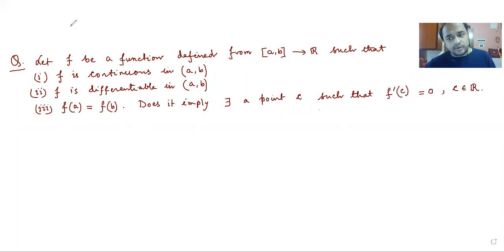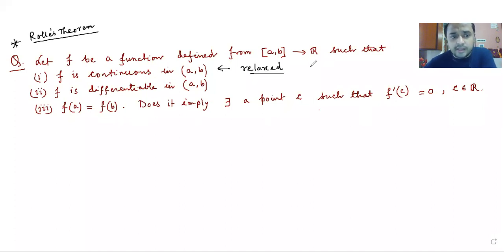Now this question, I can understand what you are thinking of right now. Probably you are thinking of Rolle's theorem, and that it has already been done. But if you carefully observe, a particular condition from Rolle's theorem has been relaxed.